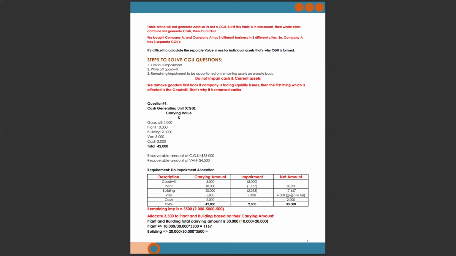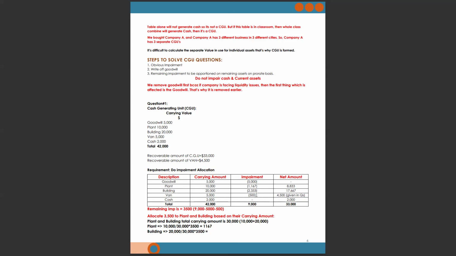Once you've done these two things, there is another thing. The recoverable amount of the van is 4,500, so you write 4,500. Then you have to calculate the impairment. How? 5,000 is the carrying amount and 4,500 is the recoverable amount, so the impairment is 500.